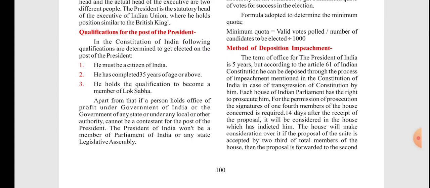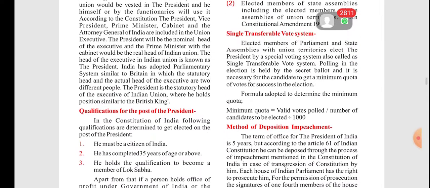He should not hold an office of profit under the government, a top post authority of a government official. He should not contest the election. For MPs, MLAs, they should not contest for that. Such a person should be elected as the President of India.